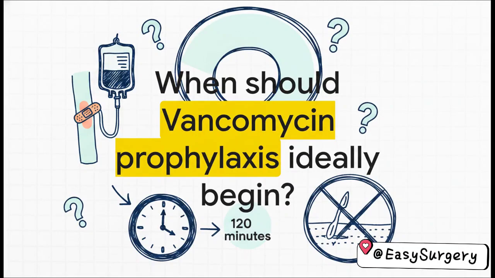Let's pose question 37 regarding prophylactic timing. Because vancomycin prophylaxis requires a prolonged infusion time, mostly to avoid red man syndrome and to achieve proper tissue levels, when should it ideally begin? It must be started within 120 minutes before the incision. This is a very specific, highly tested exception to the standard 60-minute rule for most other preoperative antibiotics.